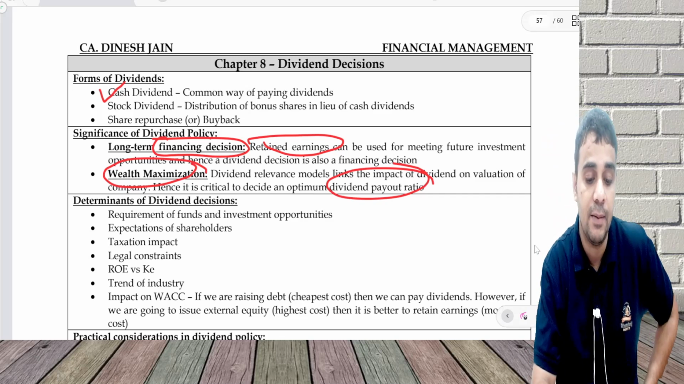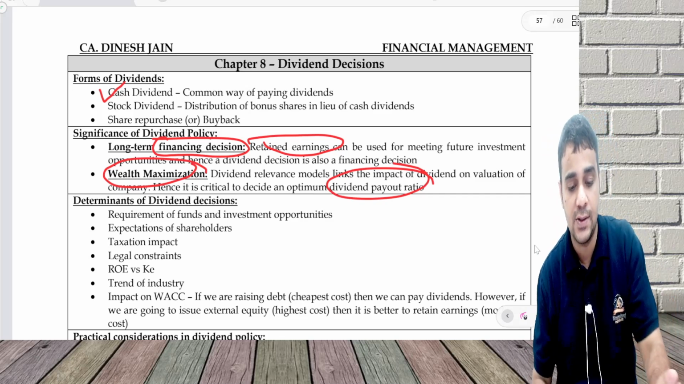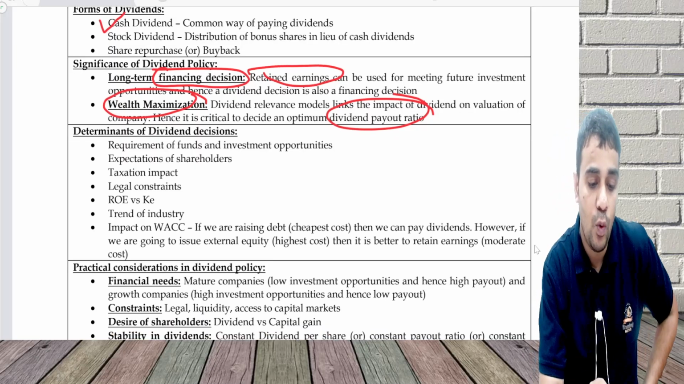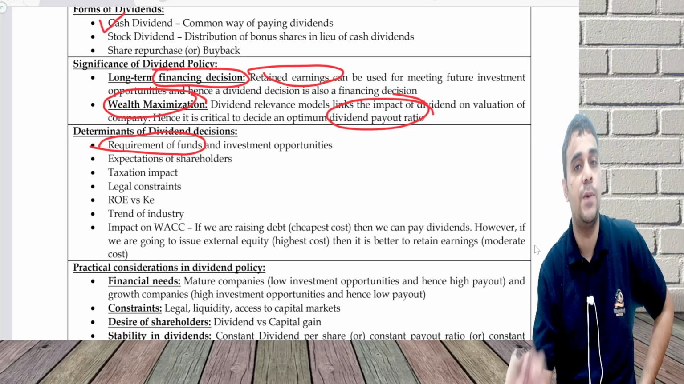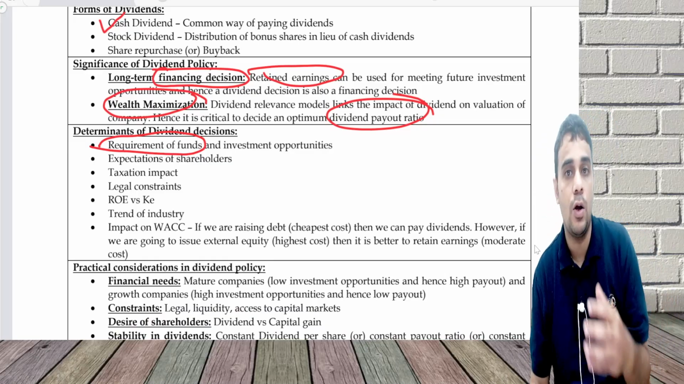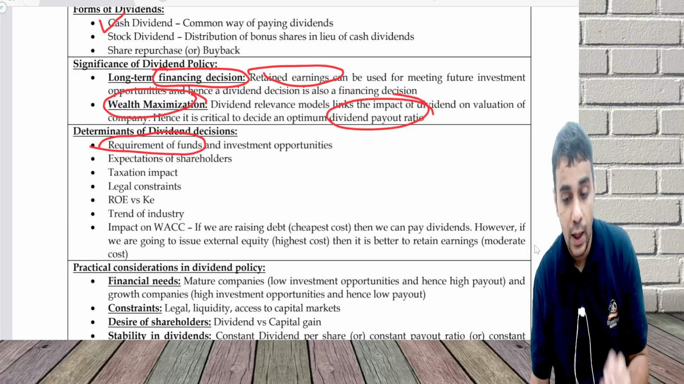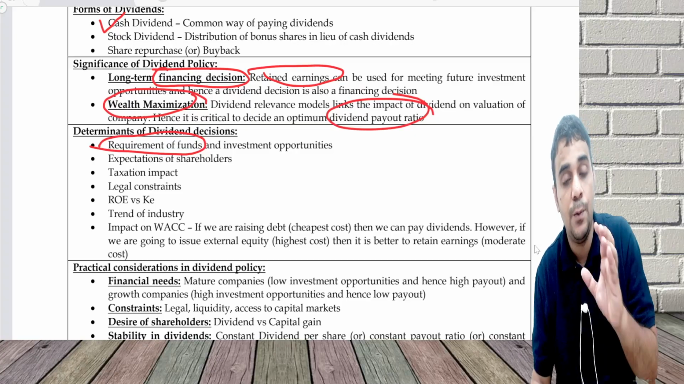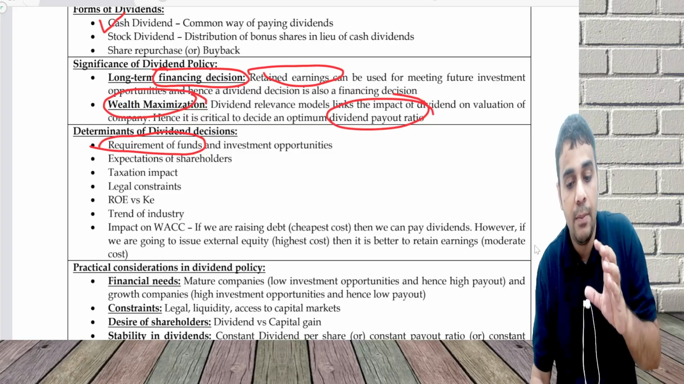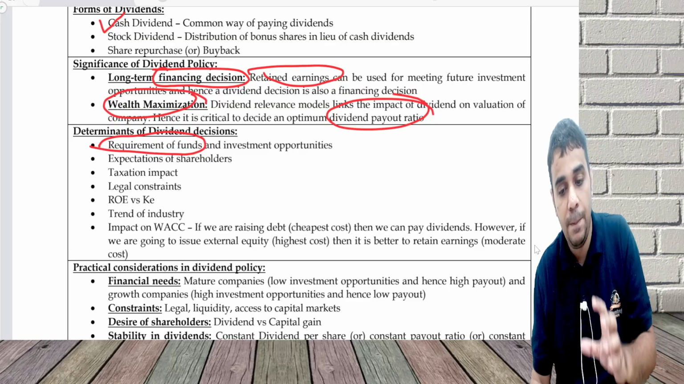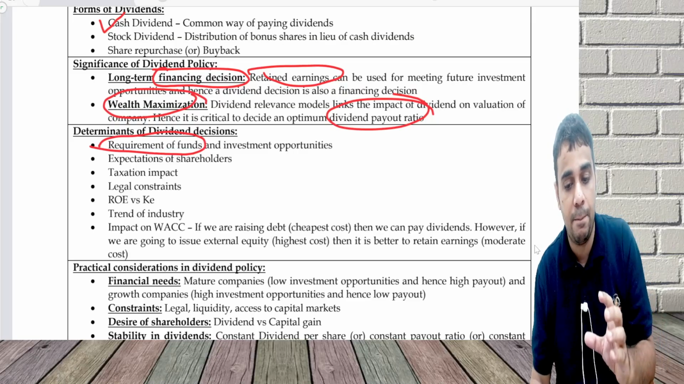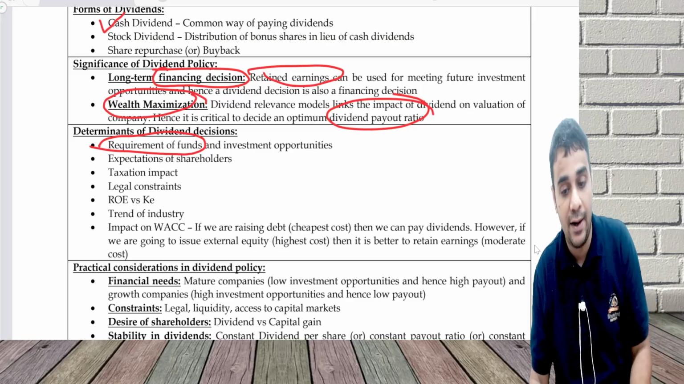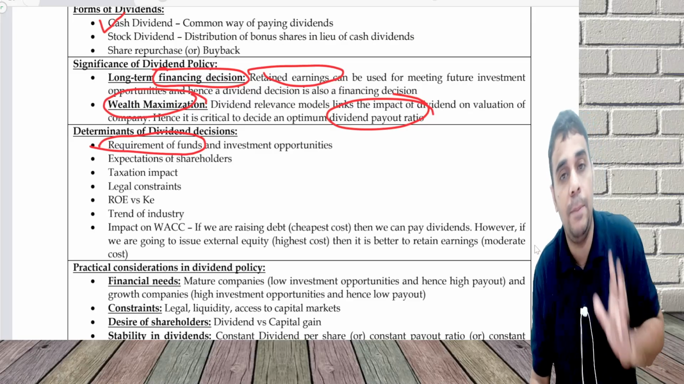Now, for that comes the next point. What are the determinants, or the factors which impact the dividend decision? First is requirement of funds and investment opportunity. There are a lot of companies which do not pay dividend for even 10 years, 20 years, because they continuously keep investing. I am a pharma company. I want to keep investing for R&D purposes and keep coming out with new products. So if that is the requirement, I may not pay dividend.